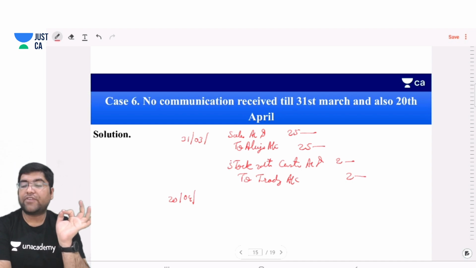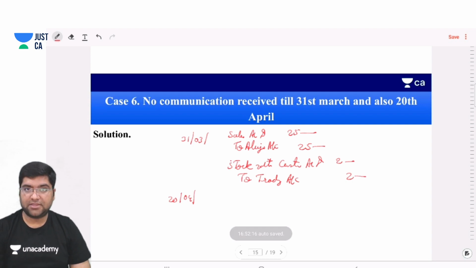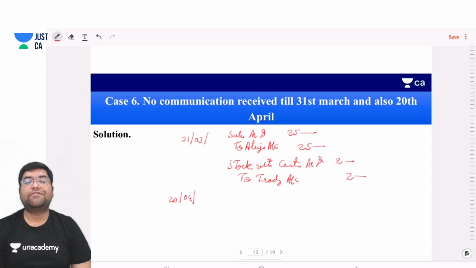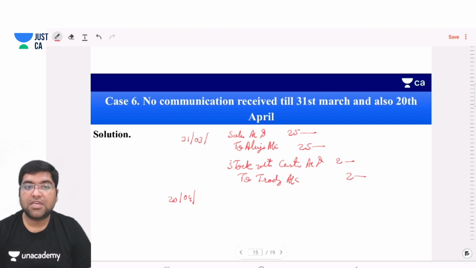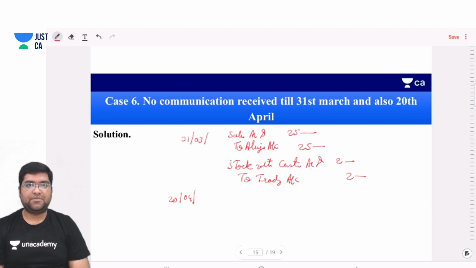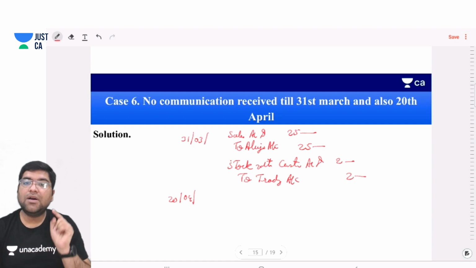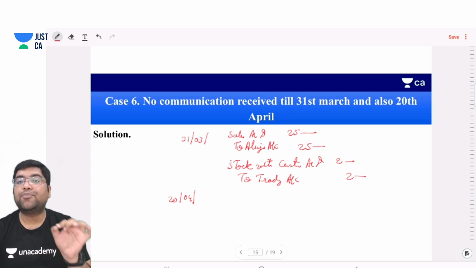What we told her on 21st March: Alia, you have a time of 1 month. In that 1 month, you will have to tell me your answer. If you are still silent, we will assume it is sold. So now her silence means approval.